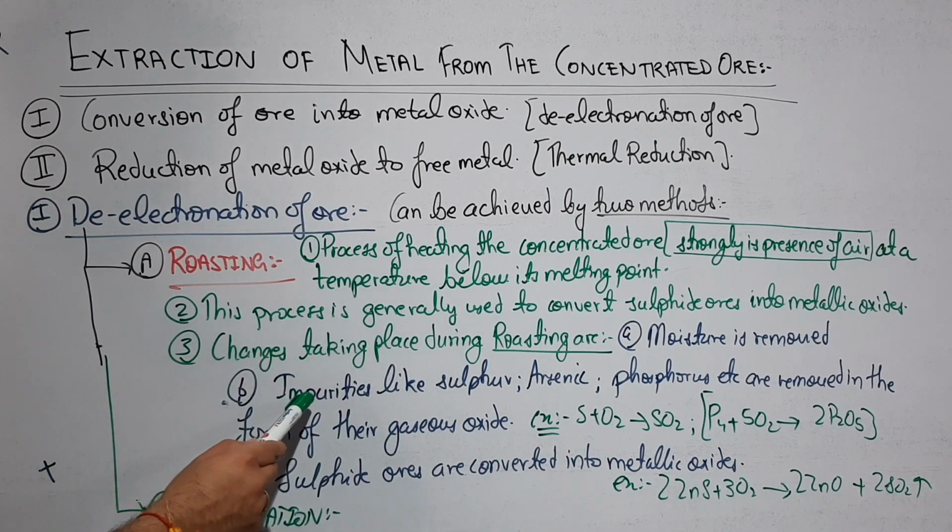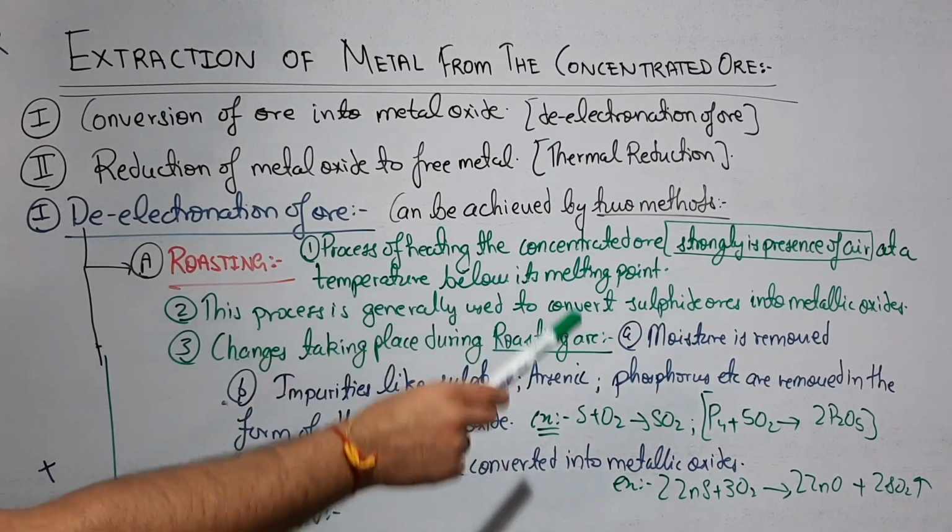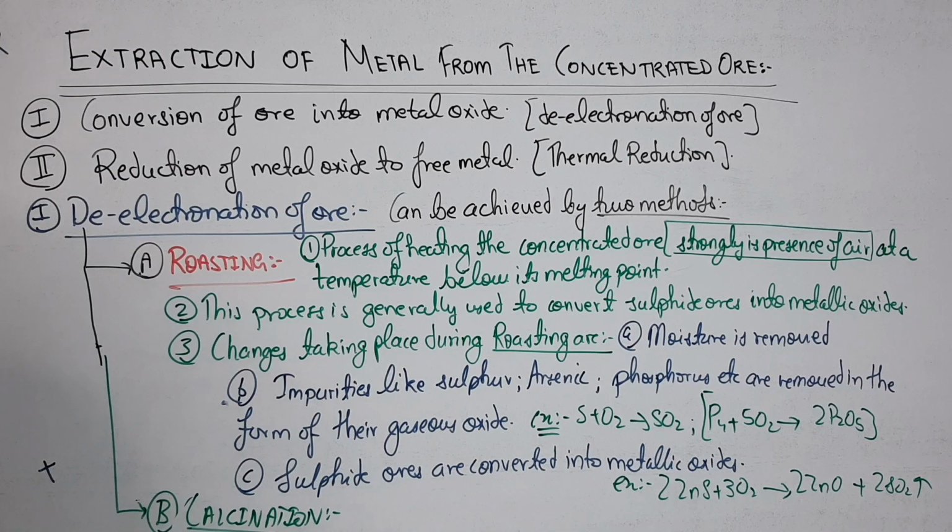Third point, the changes taking place during roasting are: moisture is removed, and impurities like sulfur, arsenic, phosphorus are removed in the form of gaseous oxides. For example, S plus O2 gives SO2. Now phosphorus is P4. You will learn later in class 12 in the p-block elements that phosphorus exists in the form of P4. P4 plus 5O2 gives 2P2O5. Then sulfide ores are converted into metallic oxide, which we have already covered in this point. An example is 2ZnS plus 3O2 gives 2ZnO plus 2SO2.